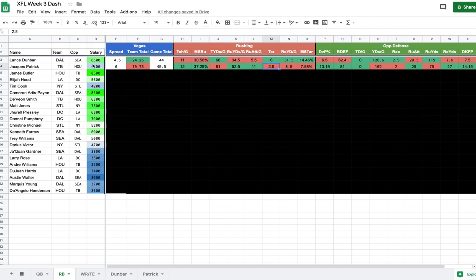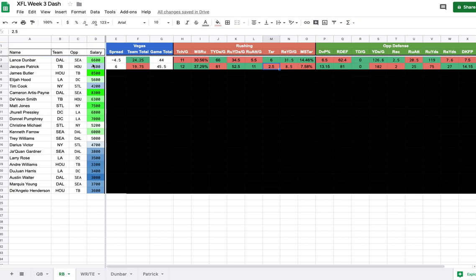But for 4,400, I think it's going to be okay, because he has so far this season seen more targets per game than Davion Smith has. And I just don't think the price difference between 6.3K and 4.4K makes too much sense to lean on Davion Smith.